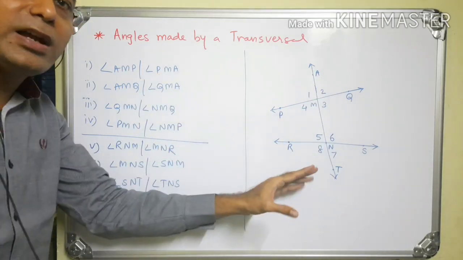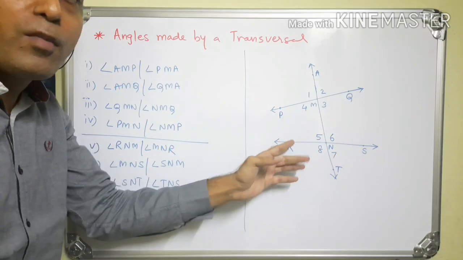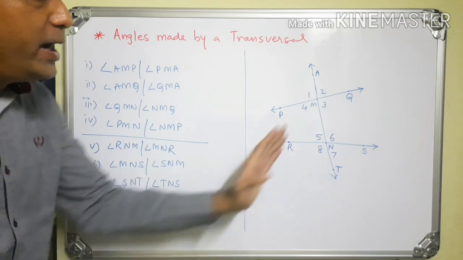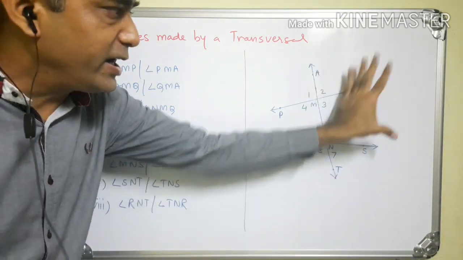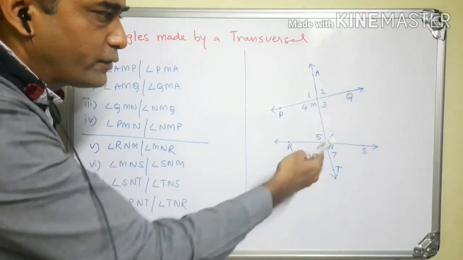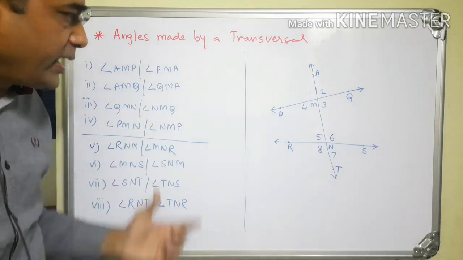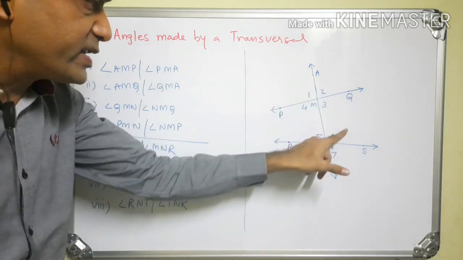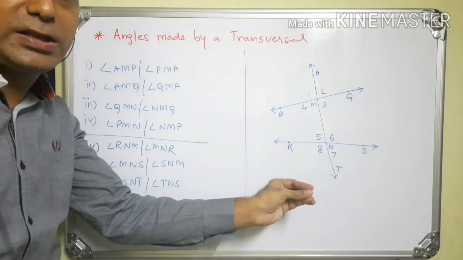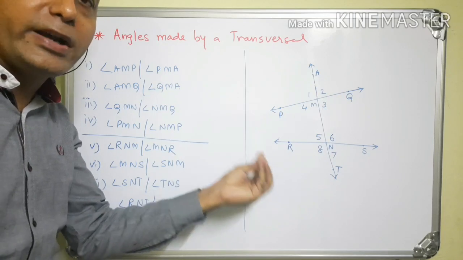So in each angle this feature applies, one arm on the transversal, other arm on the line. This is called the right hand side of this transversal and this side is the left side of the transversal. Now these 8 angles, 1 2 3 4 5 6 7 8, are grouped in different pairs, and what are those pairs called, we will now understand.